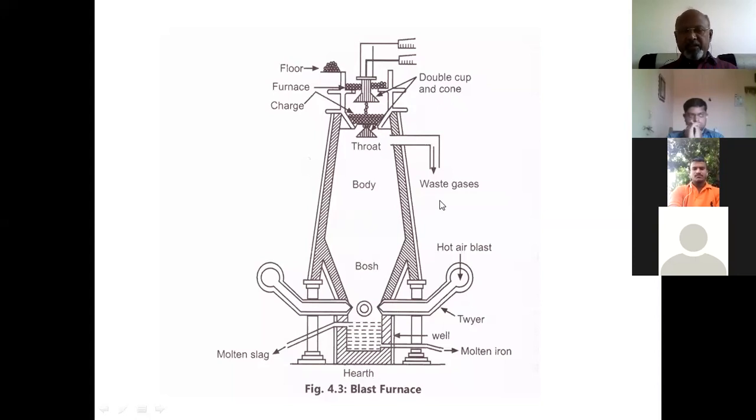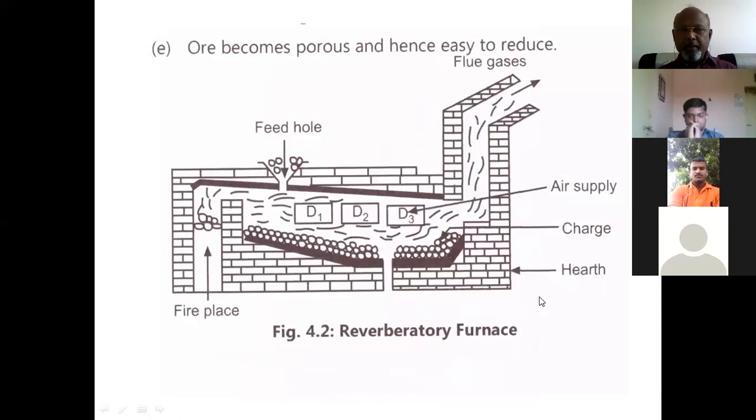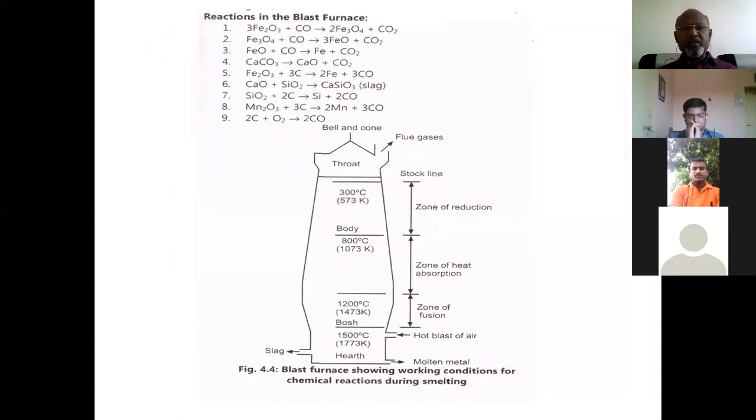Now here, if we see another diagram. Just see this diagram. This is again a schematic representation of the same blast furnace. Here we can see that there are different temperature zones, and because of the different temperature zones, different chemical reactions take place in different zones.